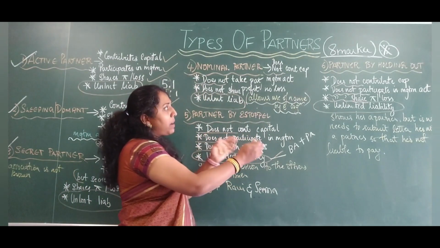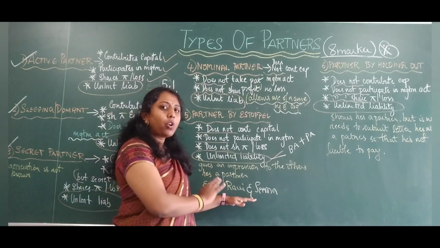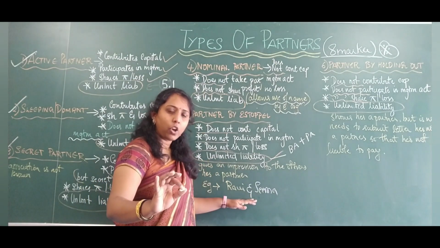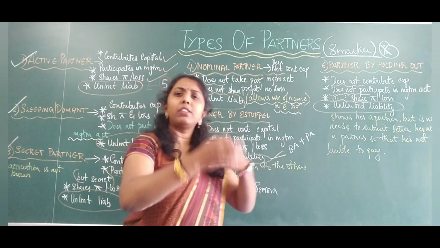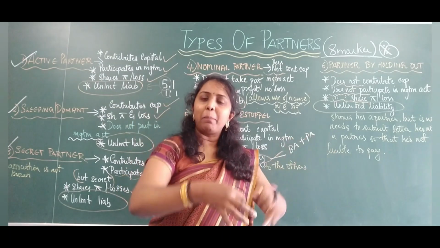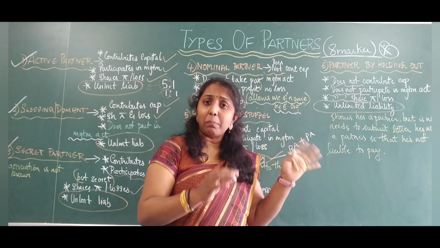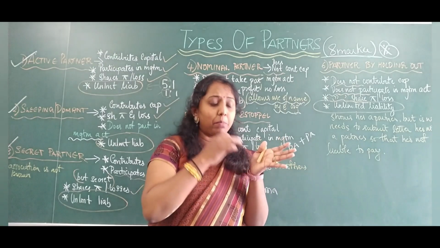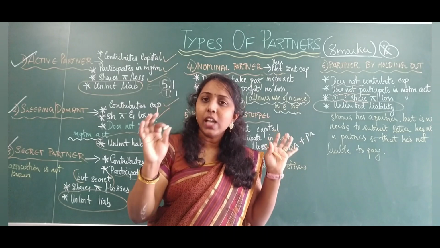Partner by estoppel and partner by holding out are a little similar. The only similarity is that here she is forced to pay. Why? Because she signed all the documents. But there, that person is not signing documents and all. Because of some situation, people are pulling this person and saying, no, you were there, you are a partner. But the person is saying, nowhere, I am writing a letter and submitting that I am not a partner of this firm.